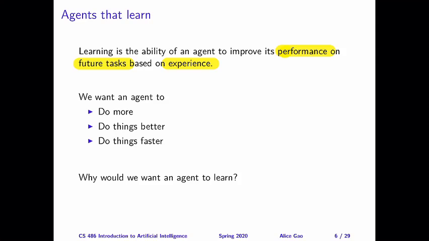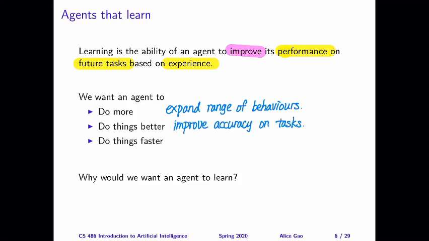When we talk about improving performance, there are many ways that we can accomplish this. For example, we may want an agent to improve by being able to do more things. This means expanding the range of behaviors of the agent. We may want the agent to be able to do things better, in other words, improve the accuracy on some tasks. Finally, an agent can improve by doing things faster, so improve their speed when they complete a certain task.